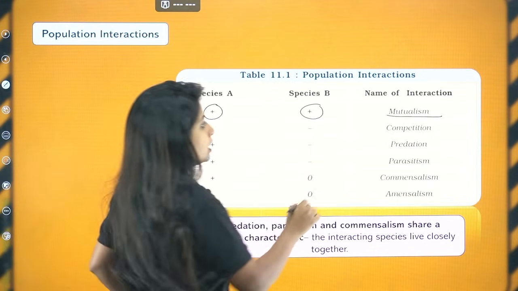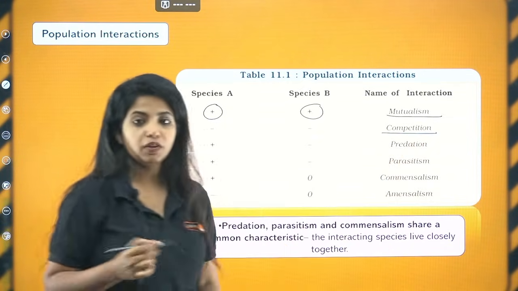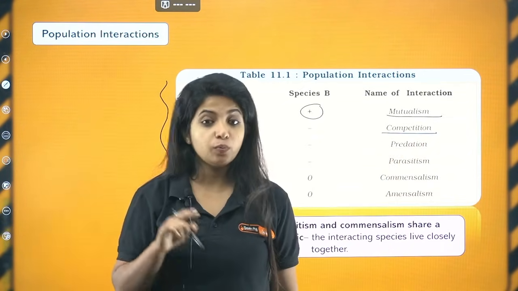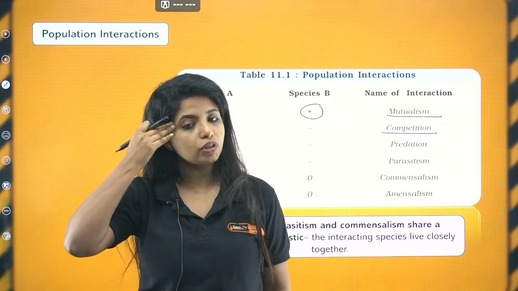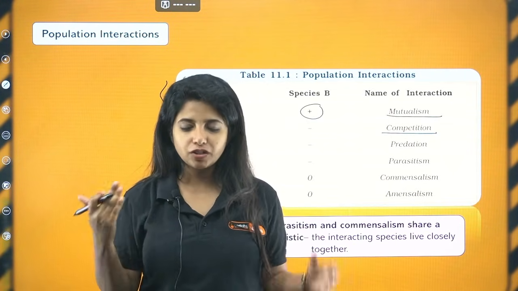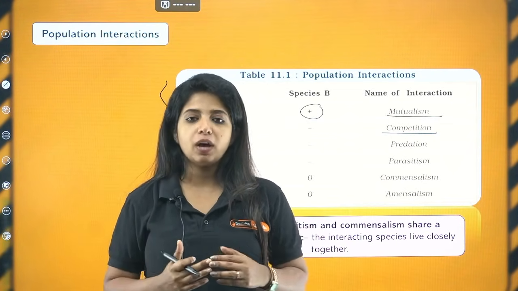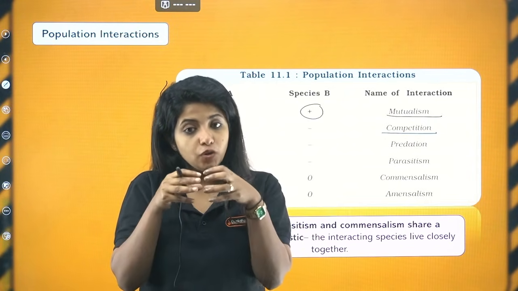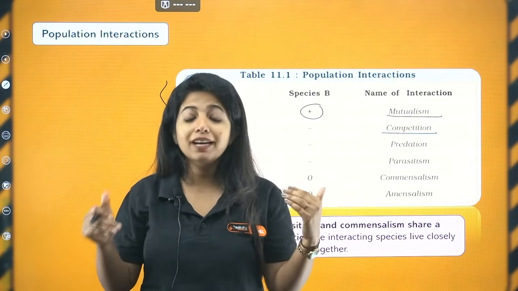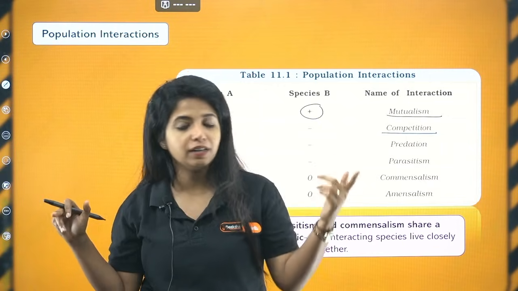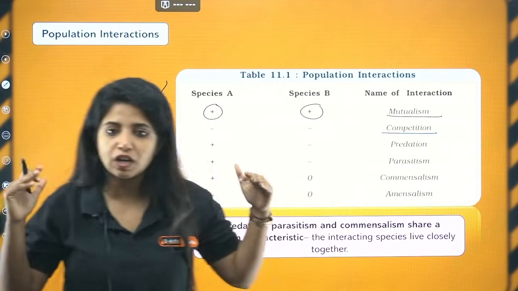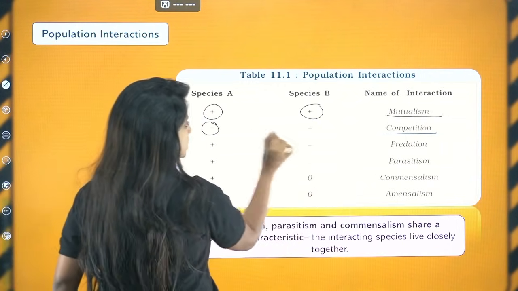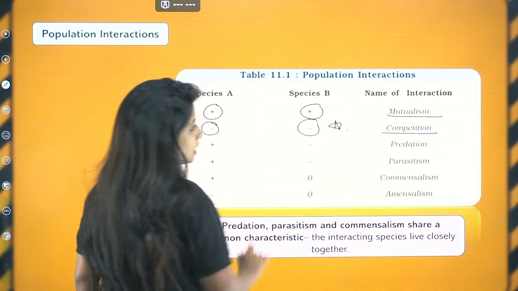Plus-plus. Competition. Competition is when you're competing with me and I am competing with you. In competition, what is going to happen? Since you're competing, there is going to be loss on both sides. So it is a minus-minus relation. Don't think that there's a plus-minus relation. It's a minus-minus relationship. This is where most of you make the mistake.